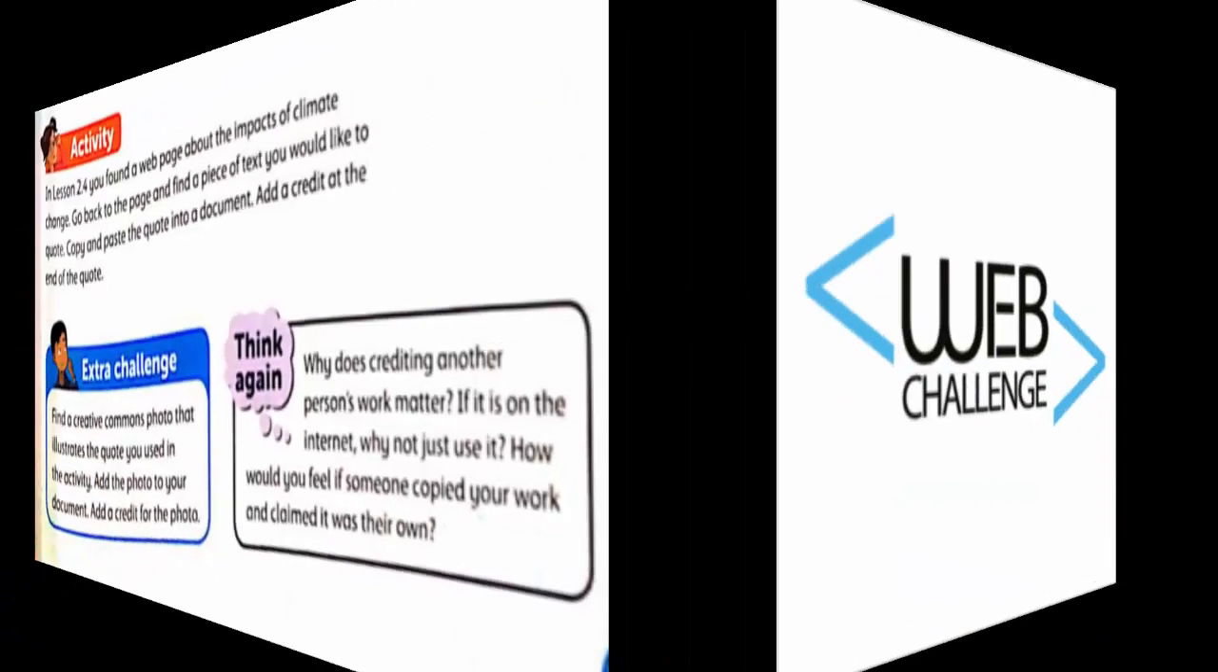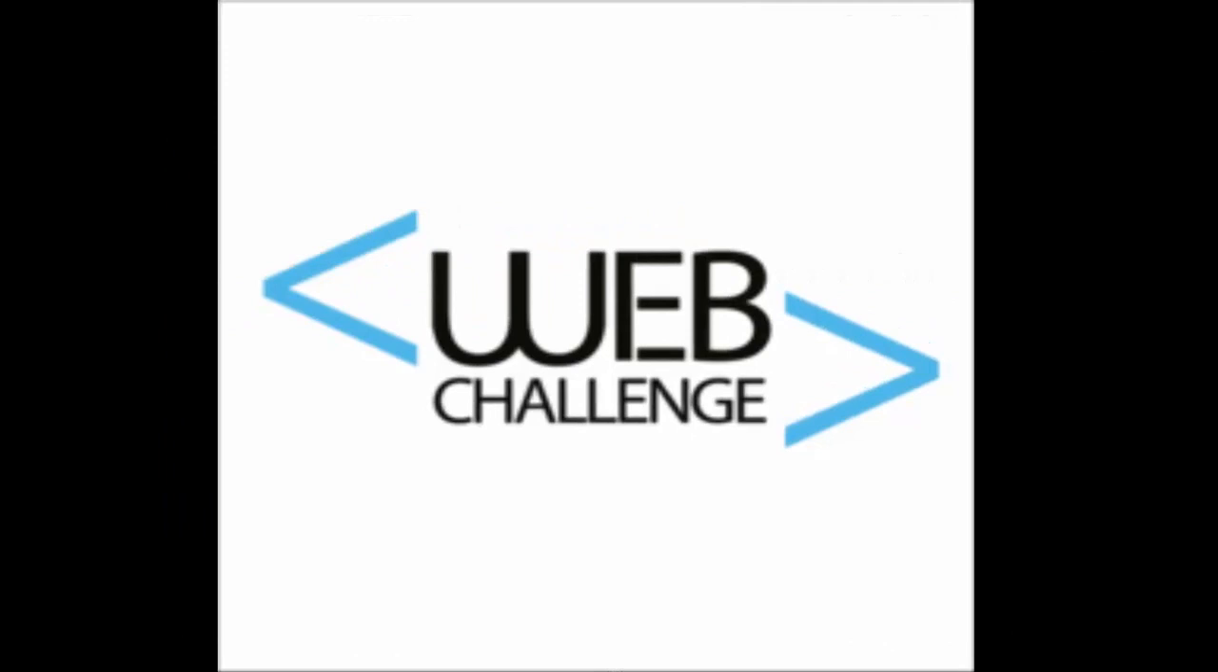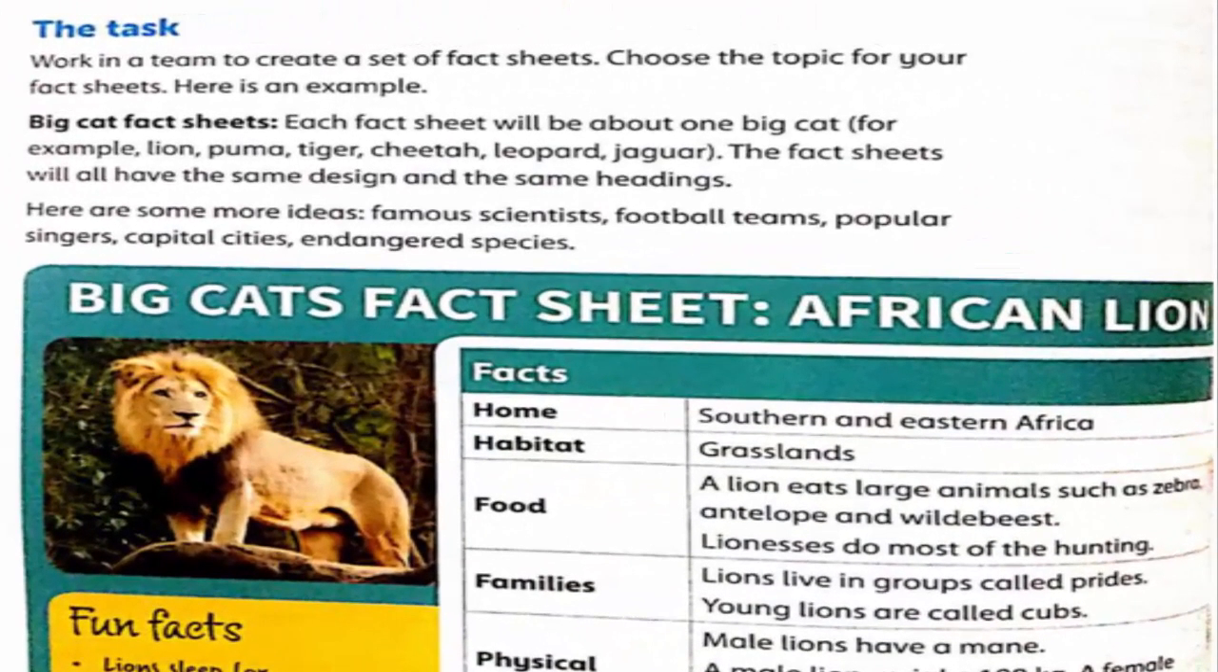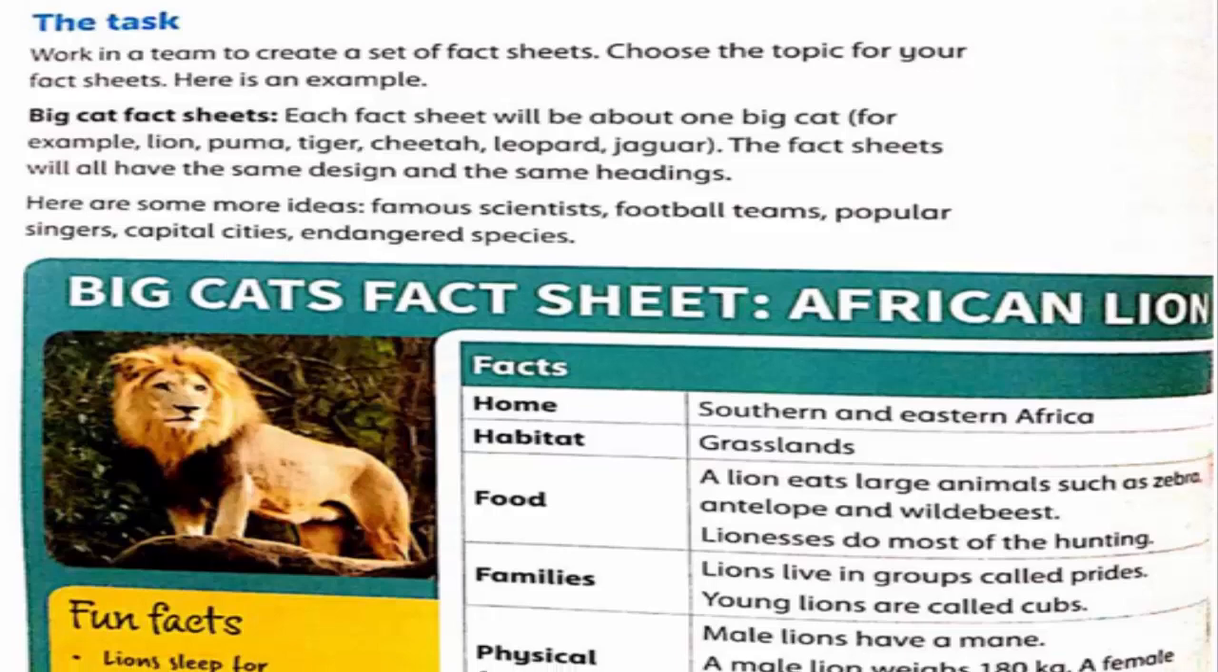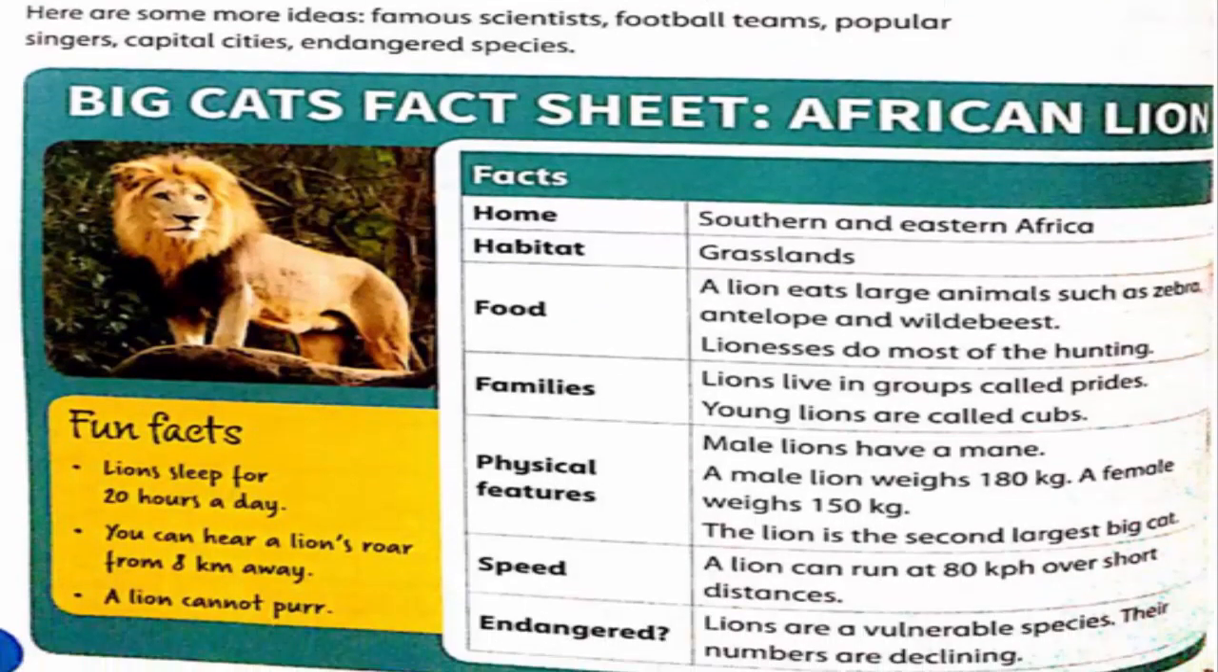Now come to the next topic, which is 2.6 Web Challenge. In this lesson you will use the skills and knowledge you have learned in this unit to complete a team web challenge. The task: work in a team to create a set of fact sheets. Choose the topic for your fact sheets, and here is an example: big cat fact sheets. Each fact sheet will be about one big cat, for example lion, puma, tiger, cheetah, leopard or jaguar. The fact sheets will always have the same design and the same headings. Here are some more ideas: famous scientists, football teams, popular singers, capital cities, and endangered species.